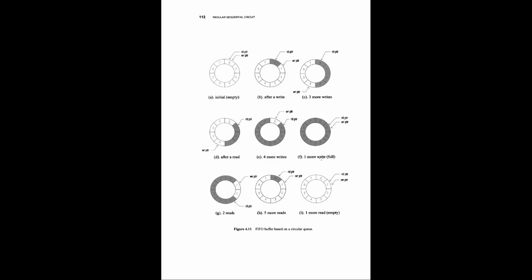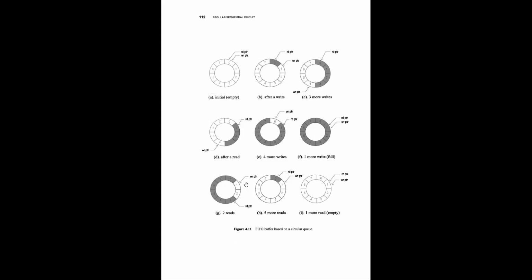And when no location is available, when all the memory is fully written, the read pointer and write pointer also point to the same location. So these are the two special cases where the read and write pointers point to the same location: one when it is empty, and the other when it is completely full.